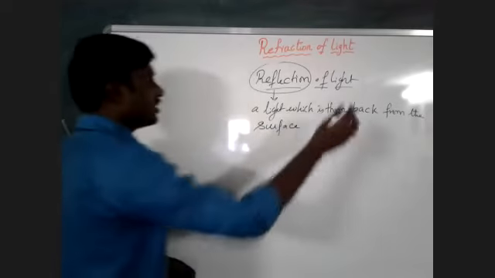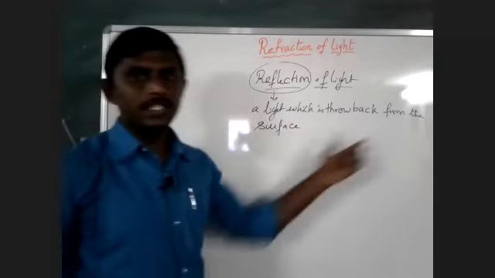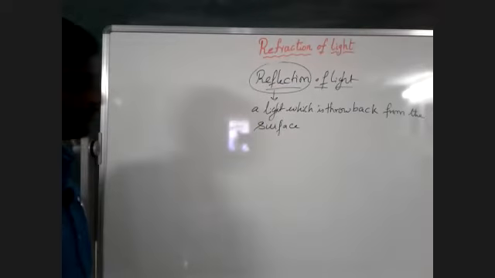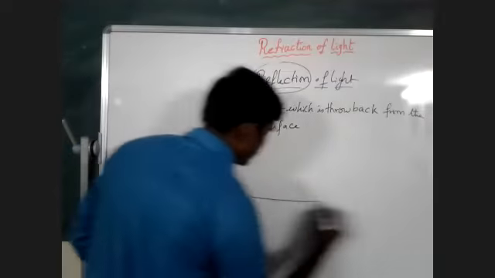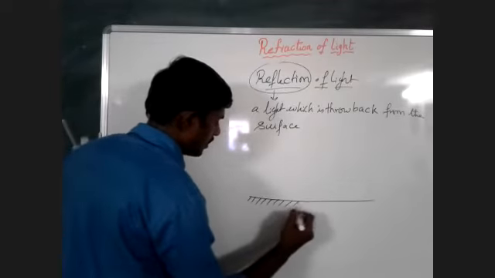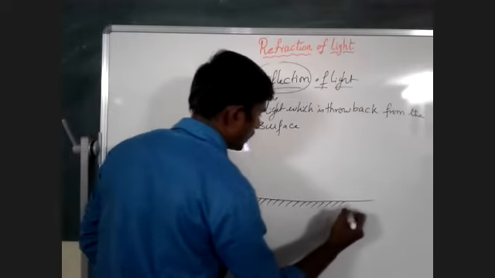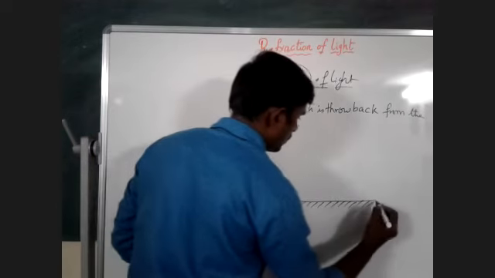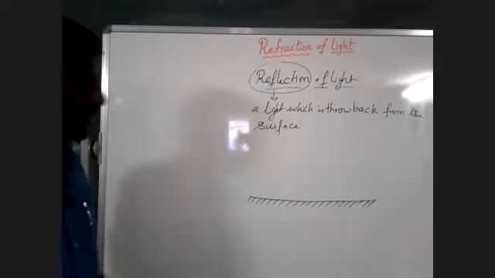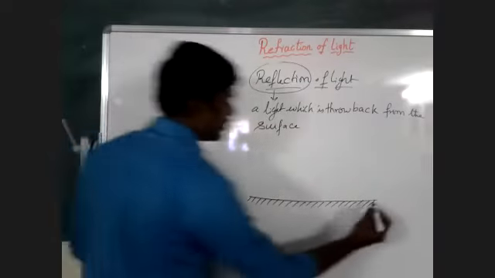I will explain clearly. Let us consider this is a surface, where the light will reflect when we incident the light on mirrors. Observe here, this is a surface.